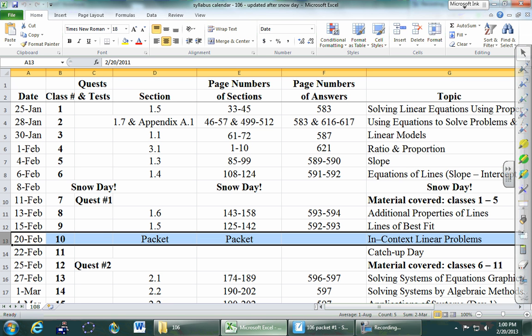So you're going to do a lot of work with your groups. There are sample test problems you can start taking a look at, old homeworks, whatever you want to look at on Friday, okay? It'll be a moment for us to kind of catch our breaths. And then on the 25th, which is Monday, is quest number 2, all right? Quest number 2 is coming up this Monday. It's on classes 6 through 11. So here to here, this material.